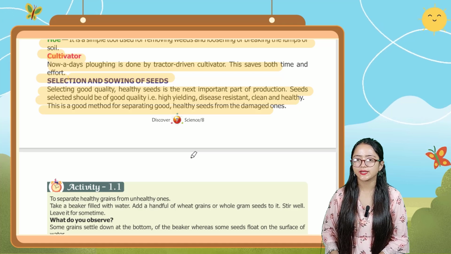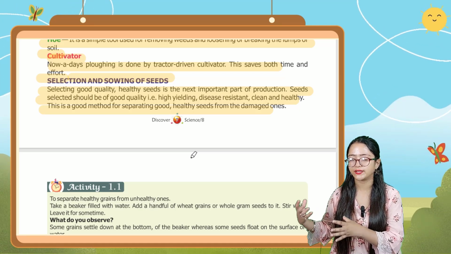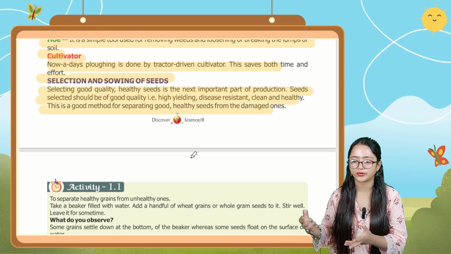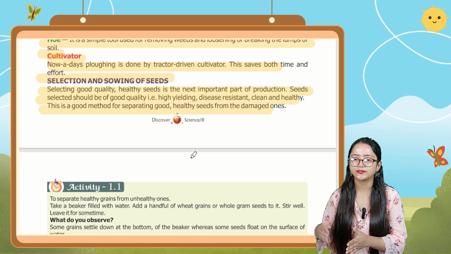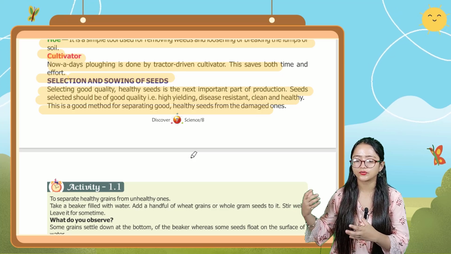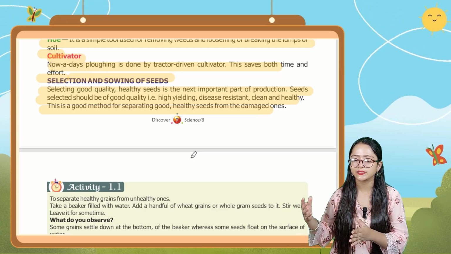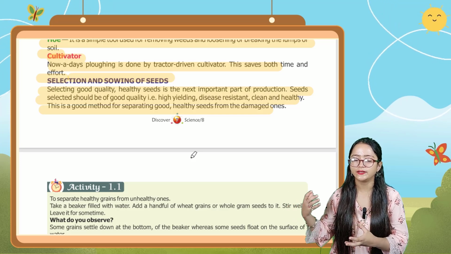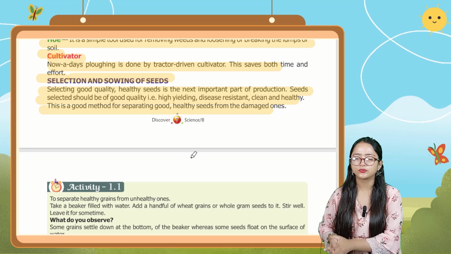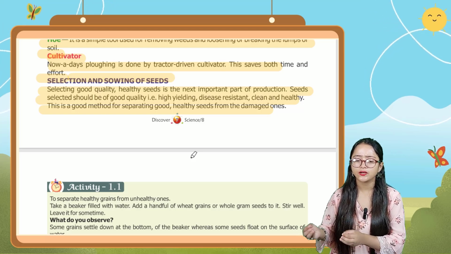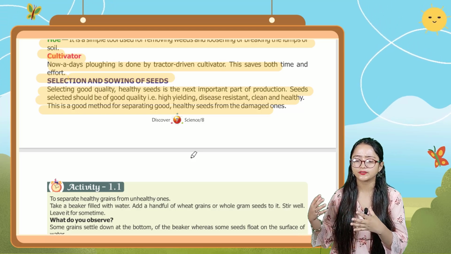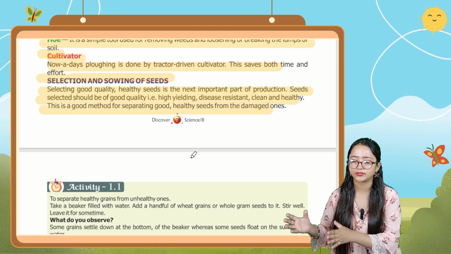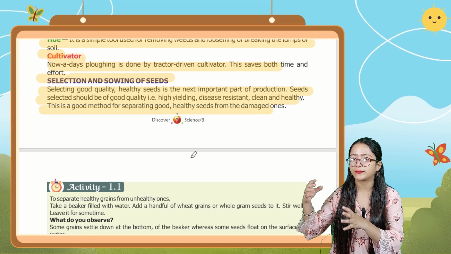So basically it is saying that one should select good quality, healthy seeds. It is an important part of crop production. And the seeds which are selected are of good quality, that is high yielding or disease resistant, clean and healthy. So this is a good method for separating good healthy seeds from the damaged ones.